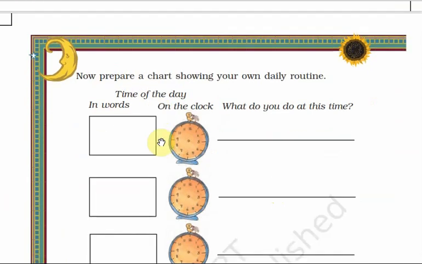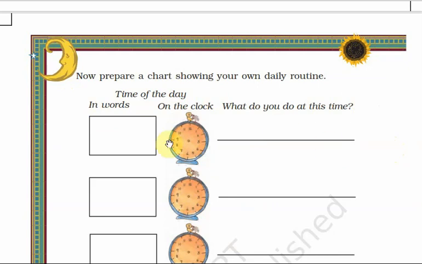Now prepare a chart showing your own daily routine. Time of the day in words, on the clock, and what do you do at this time? So what you have to do? You have to prepare or complete this in your textbook, your daily routine. In a day, what all things you will do in a day.